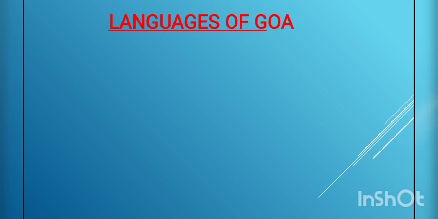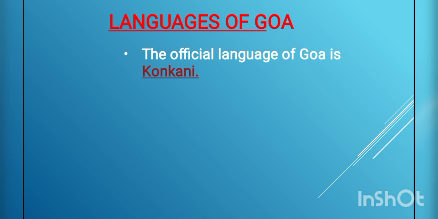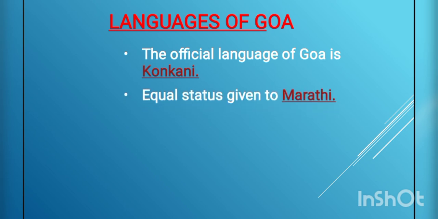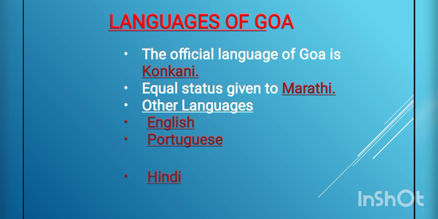Next, we are going to learn about the languages of Goa. In Goa we speak many languages, but the official language of Goa is Konkani, and equal status is given to Marathi. Although Konkani is the official language, equal status is given to Marathi. The other languages that are spoken in Goa are English, then Portuguese, Hindi, and Urdu is also spoken in many parts of Goa. These are some languages that people speak in Goa.